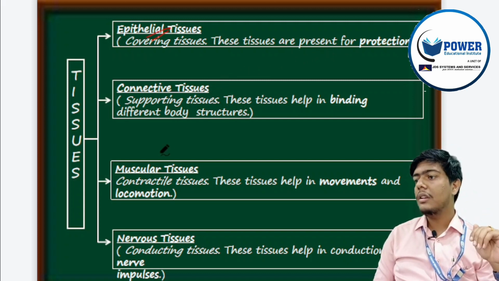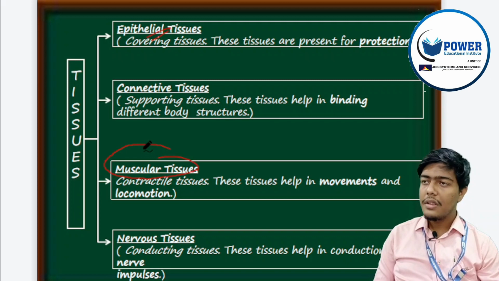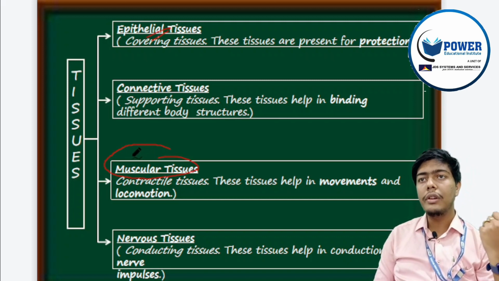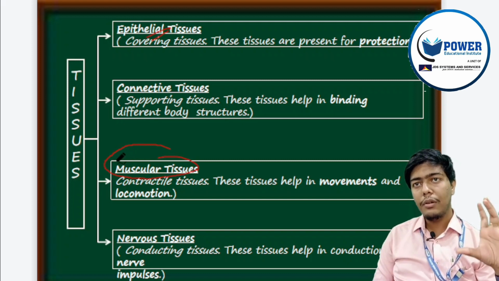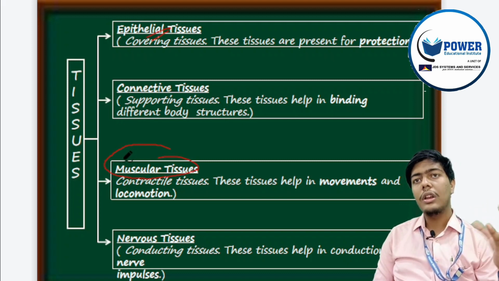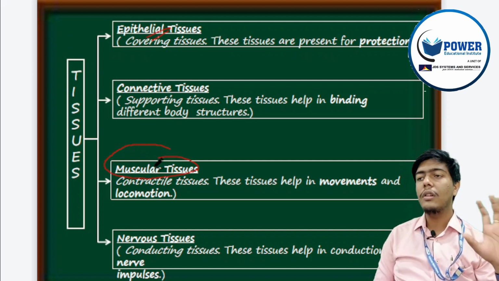We will talk about connective tissue later, but muscular tissue forms the muscles of your body. It can be skeletal muscle that helps in voluntary movement, or smooth muscle that forms the organs, or cardiac muscle in the most vital organ, the heart. These muscles are for movement.